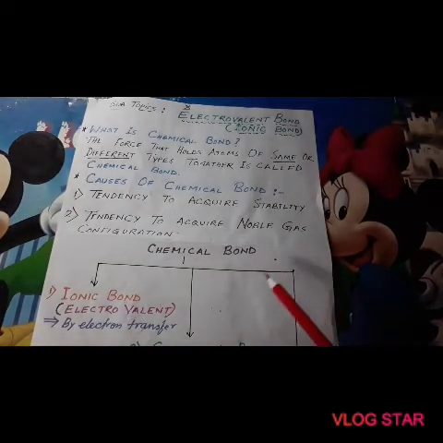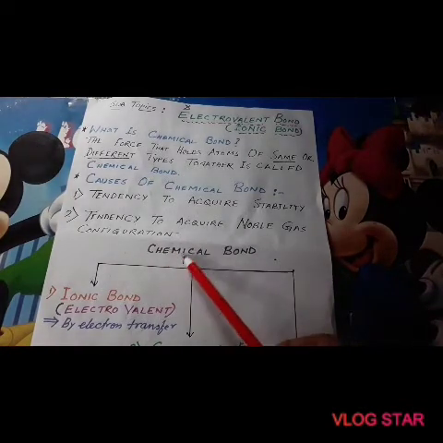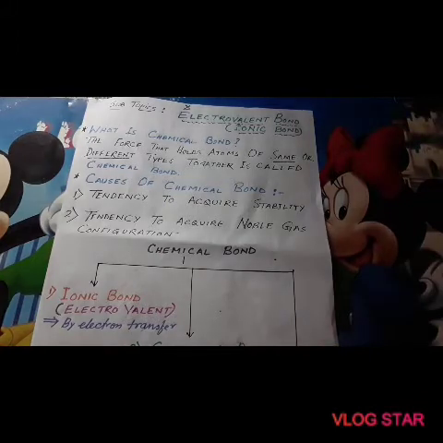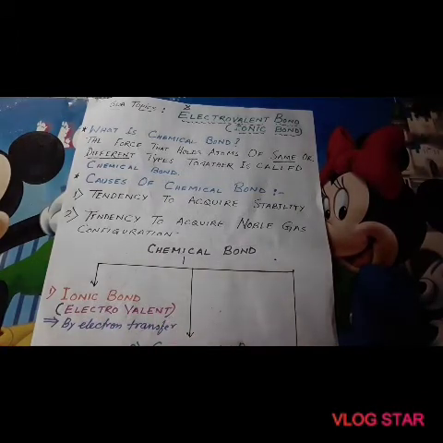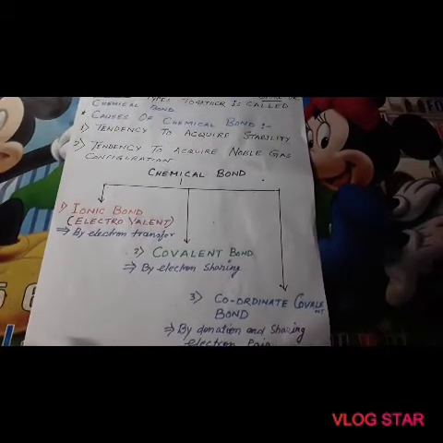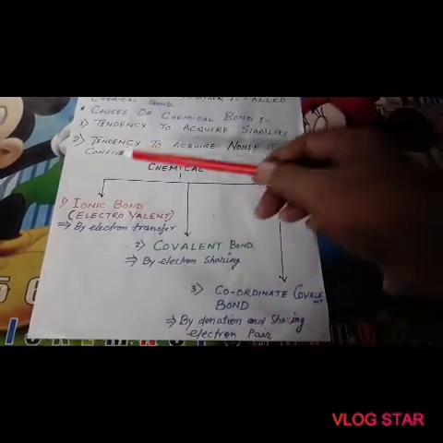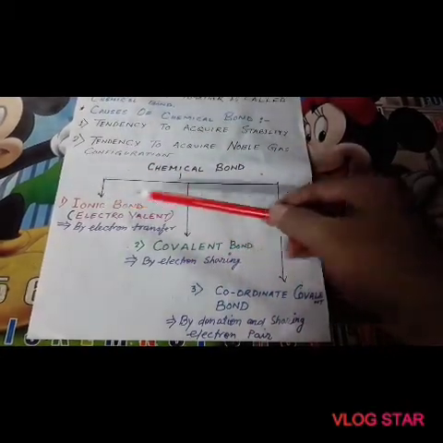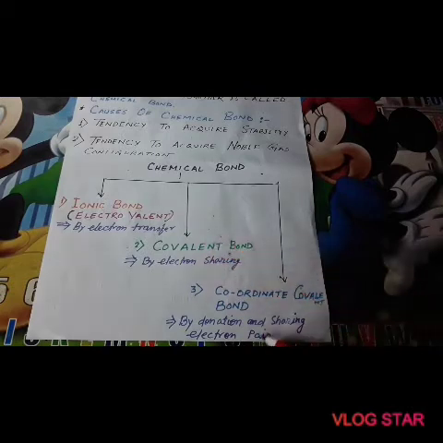Now, there are three types of chemical bonds: ionic bond, covalent bond, and coordinate covalent bond. Here you can see the three types of bond.